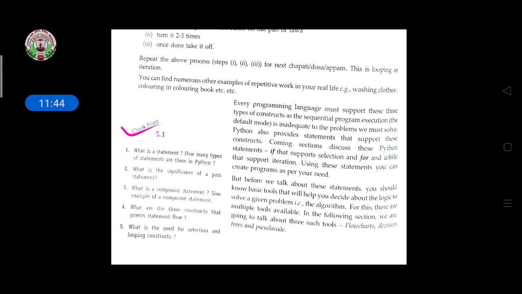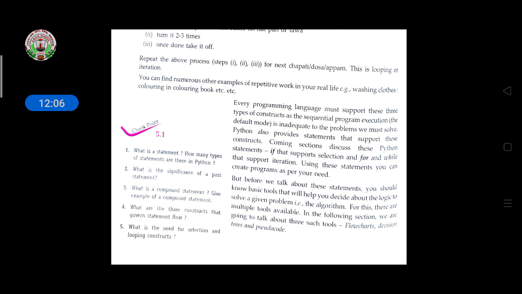Before we talk about these statements, you should know basic tools that help you decide about the logic to solve the given problem. That is the algorithm. For this there are multiple tools available. In the following sections we are going to talk about 3 such tools: flowchart, decision tree and pseudocode.